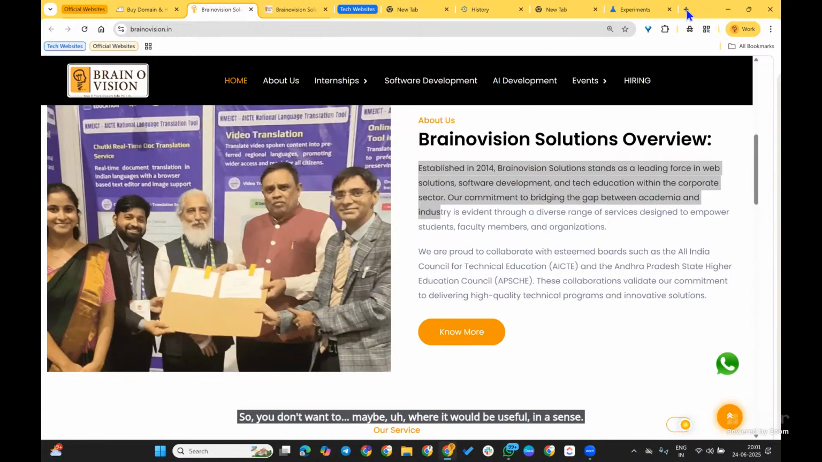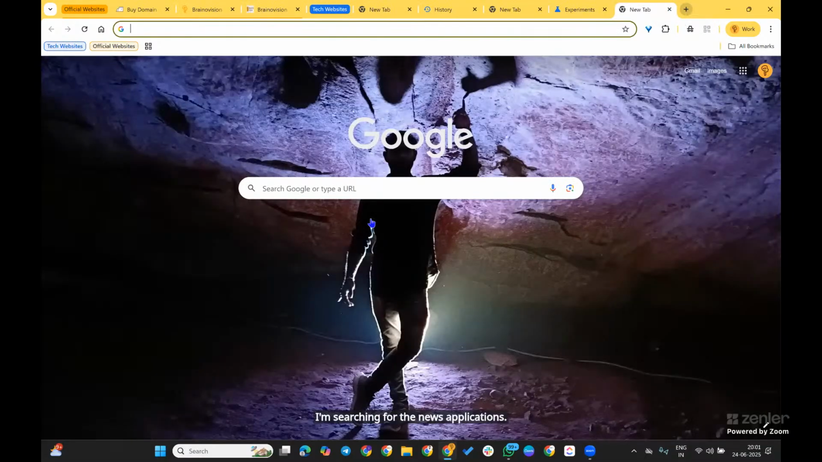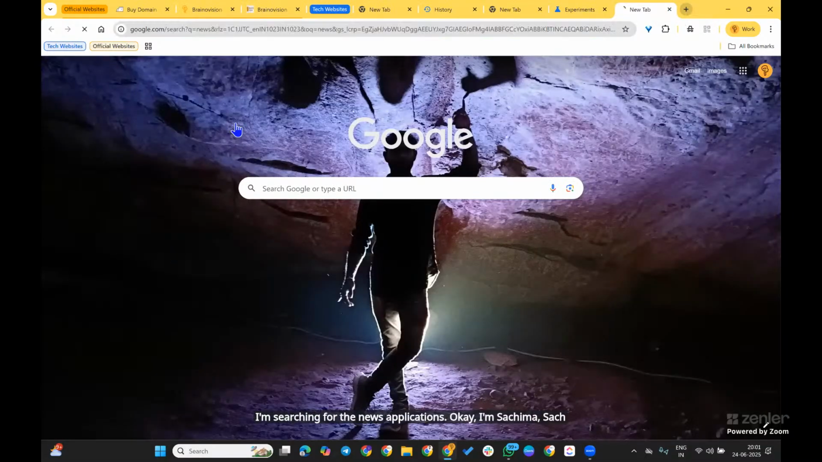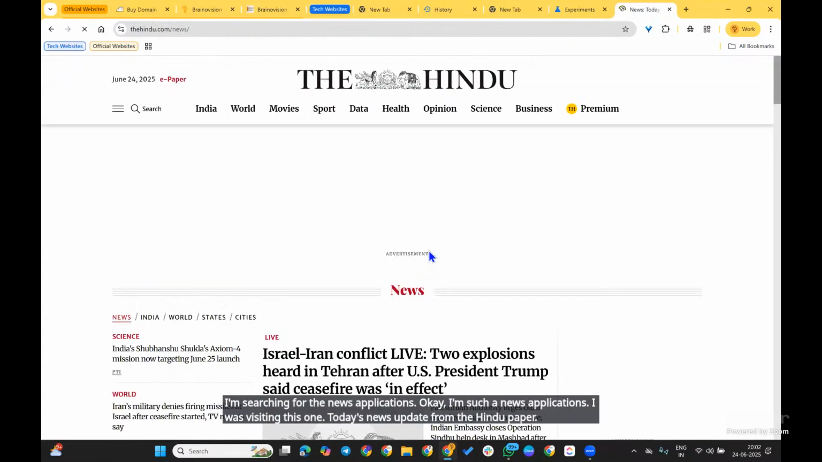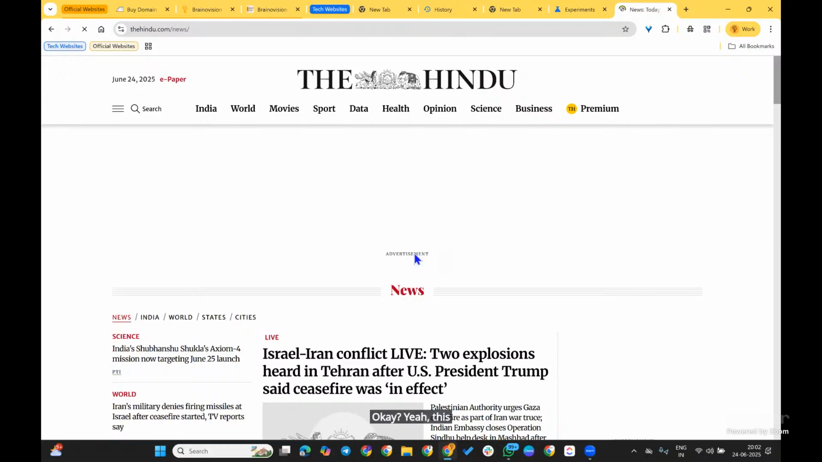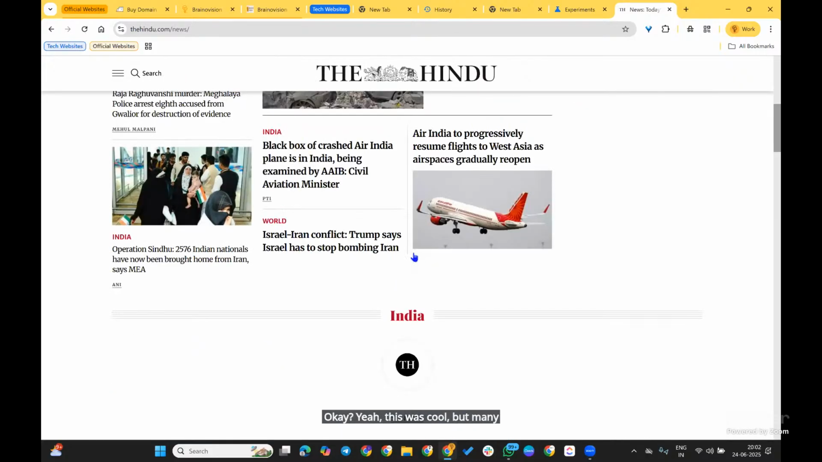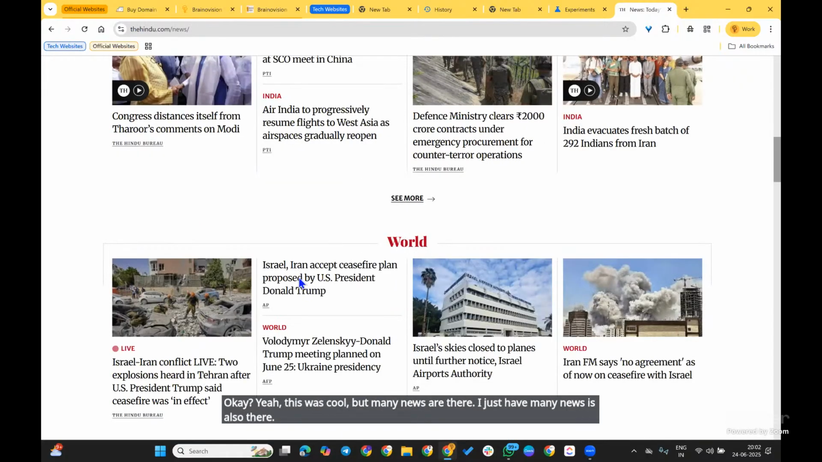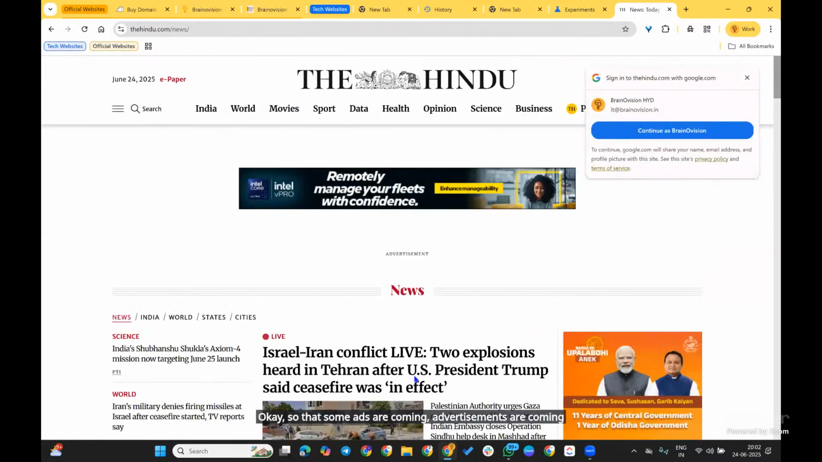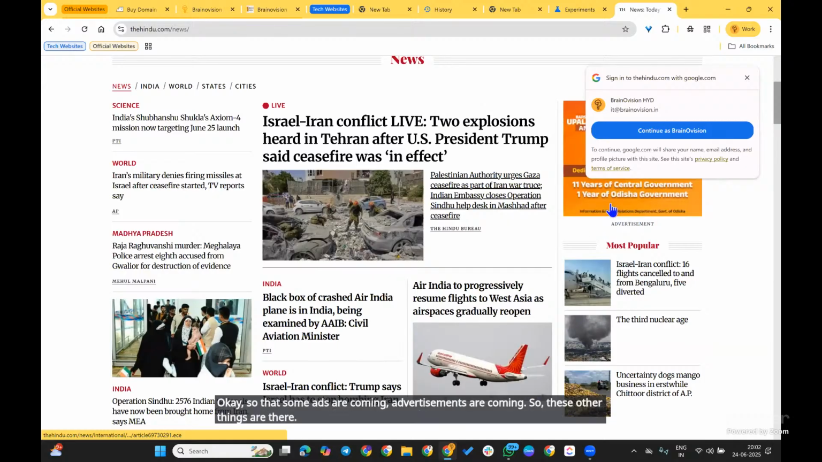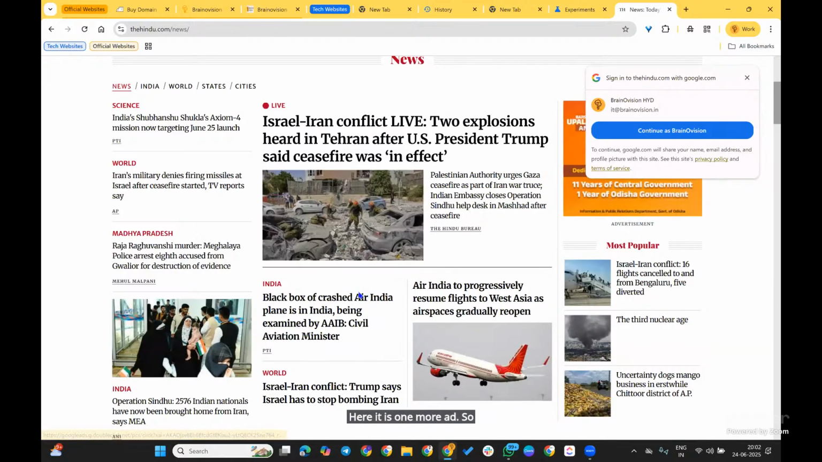Where it will be useful: I'm searching for news applications. I was visiting this one, today's news update from The Hindu paper. Yeah, this was cool, but many news items are there. Some ads are coming, advertisements are coming. So all these things are there. Here is one more ad. So I don't want to use all of these things.